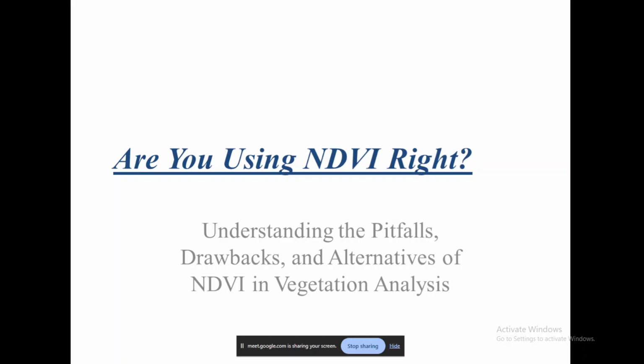NDVI stands for Normalized Difference Vegetation Index. This particular index helps us in identifying those regions which are covered by vegetation, and when we use NDVI with yet other indices like urban build-up index or moisture index or water index, it helps us in also classifying different types of vegetation.